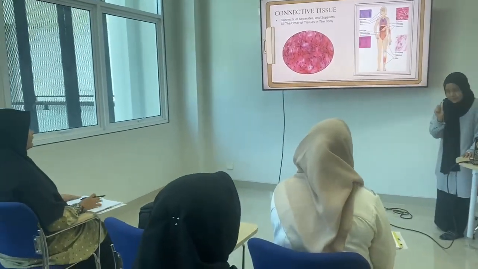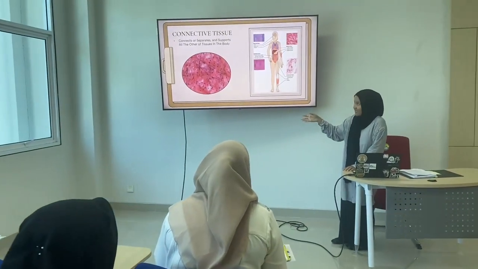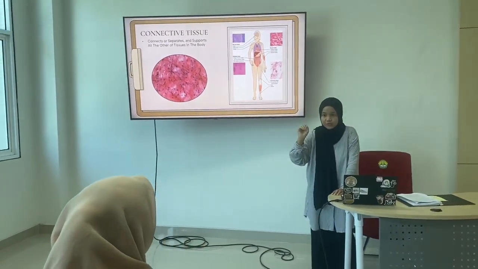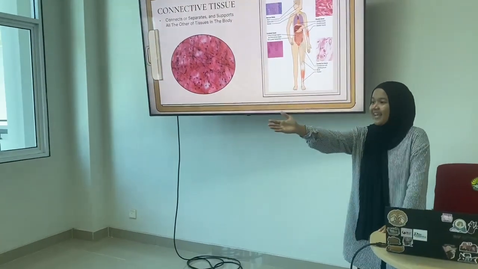Okay, all? Okay, ma'am. So, how many types of connective tissue? Okay, Tiara? The types of connective tissue are loose connective tissue and dense connective tissue. Okay, Tasha? Cartilage, bone, and blood. Okay, give applause to Tiara and Tasha.